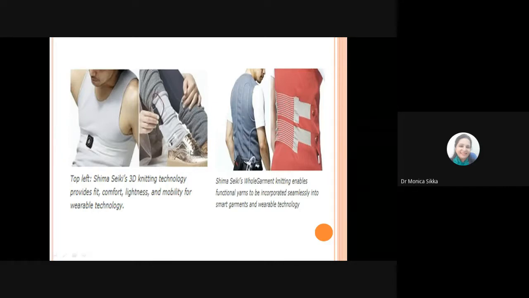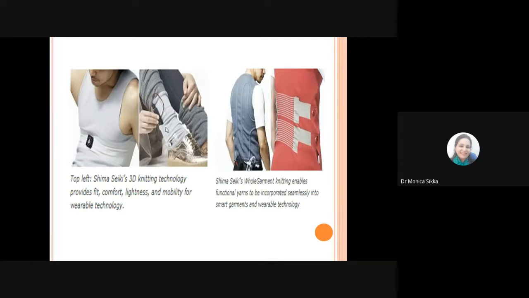But this 3D technology gives fit, comfort, lightness, and mobility for these kinds of wearable technologies. So wearable technologies mean that you are using sensors and conductive yarns integrated into the knitted structure, and their integration is not causing any kind of discomfort to the person who is using it next to his body or her body, right?